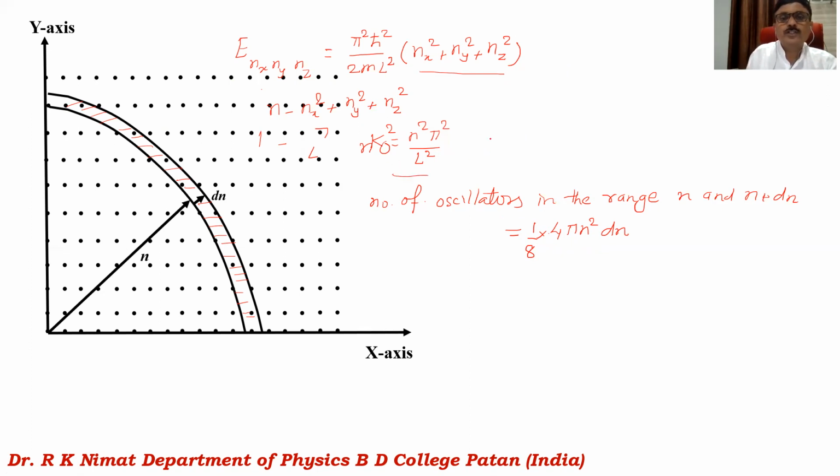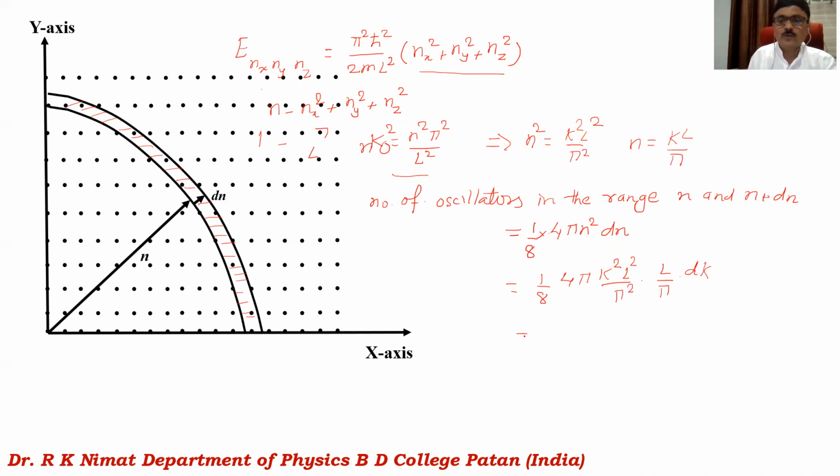I can write n square as k square L square divided by pi square, or n is equal to KL divided by pi. So I will get the number of oscillators as 1 by 8 into 4 pi, with n square written as k square L square divided by pi square, and into dn, which I can write as L divided by pi into dk.